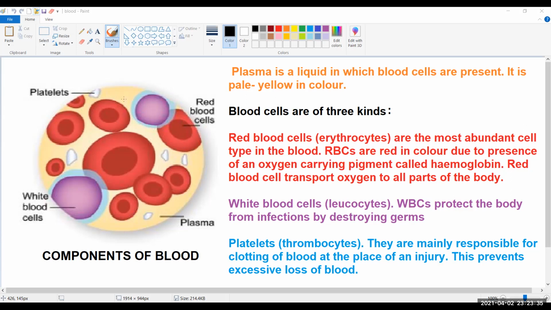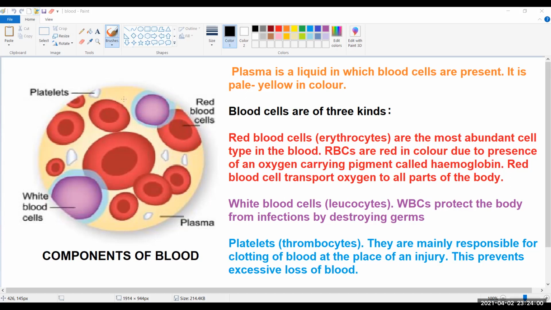Blood cells are of three kinds. Number one, red blood cells, also called erythrocytes. They are the most abundant cell type in the blood.